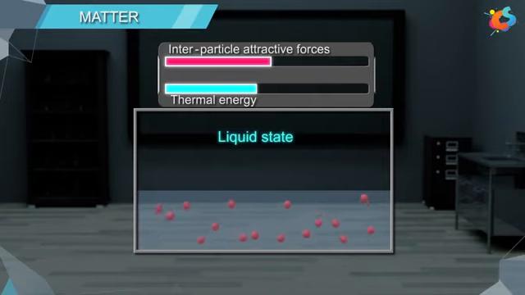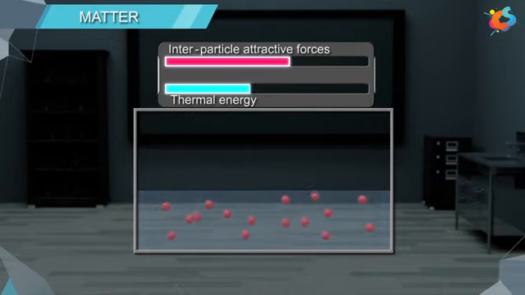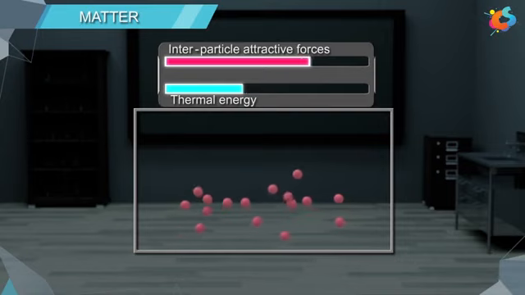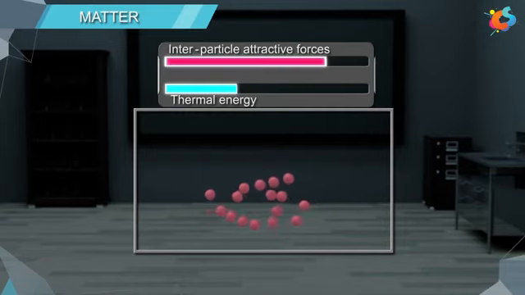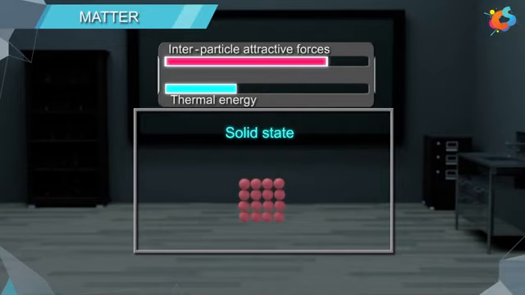At low temperature, the thermal energy is low and intermolecular forces are so strong that the particles come closer, cling to one another, and hence occupy fixed positions. In this state, the particles are unable to move from their fixed positions but can only oscillate about their mean positions. The substance here will be in the solid state.